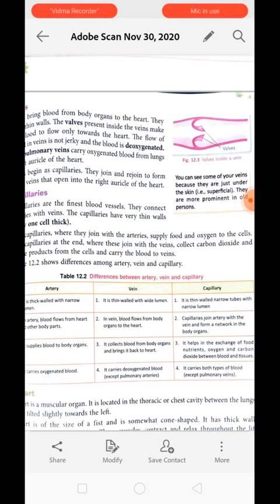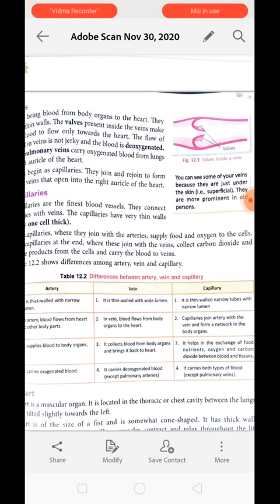Now next, the artery supplies blood to the body organs, whereas the vein collects the blood from the body organs and brings it back to the heart, whereas the capillary helps in the exchange of food, nutrients, oxygen and carbon dioxide between blood and tissue.